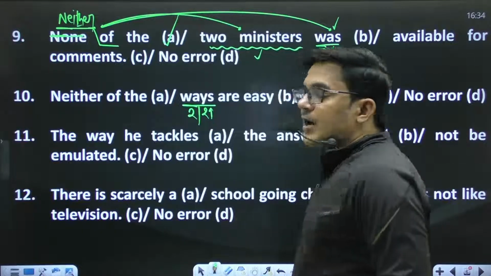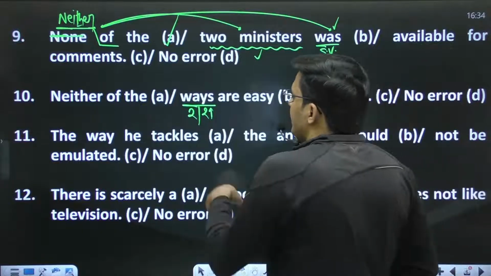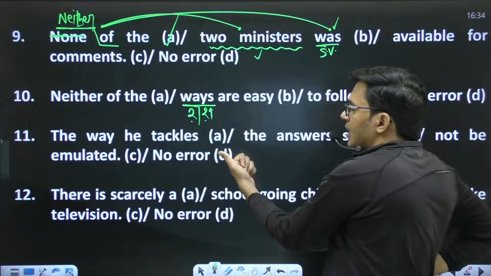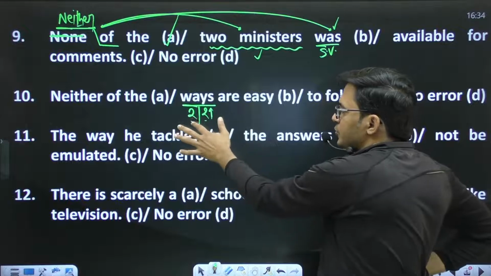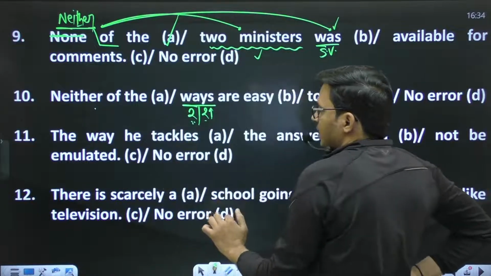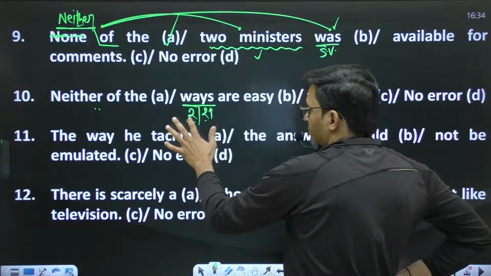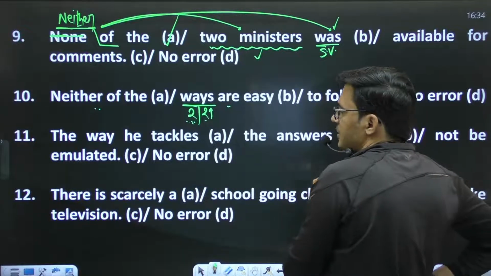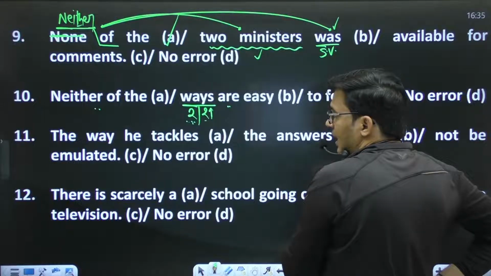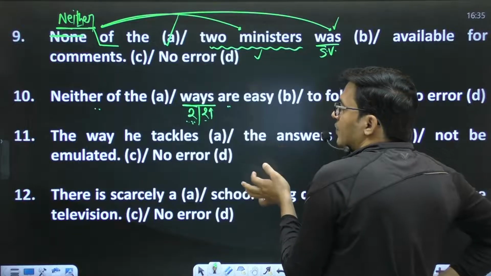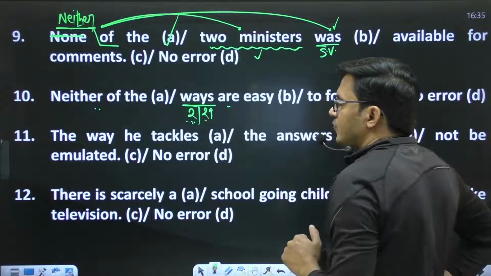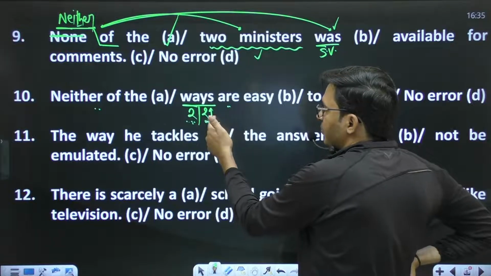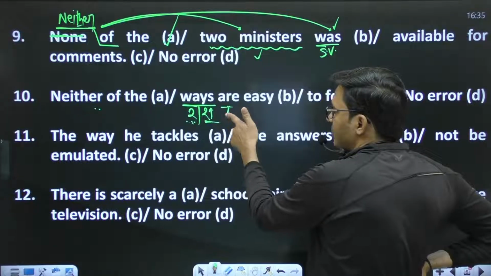Okay, I was saying that "ways" is a plural noun, right? It can be two or more than two. So make sure, if it is two, for two we use "neither of", but "neither of" demands a plural noun or pronoun, but the verb must be singular, right? And we have a word that is what? "None of". And "none of" denotes more than two. It demands a plural noun or pronoun and the verb will be plural.